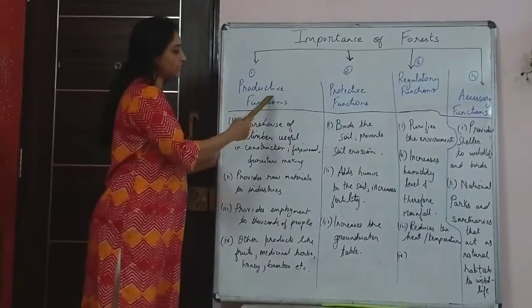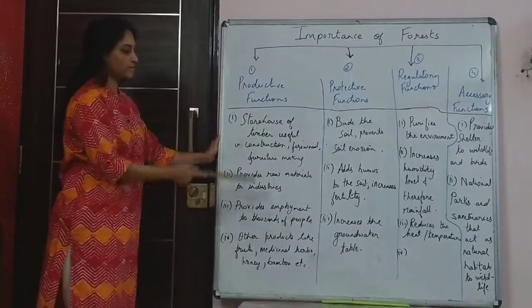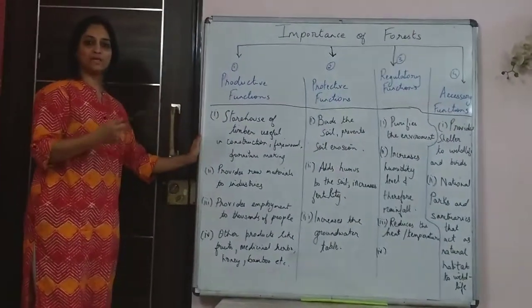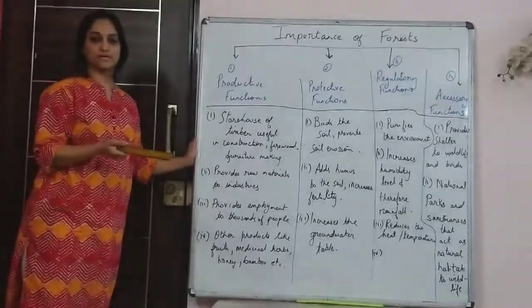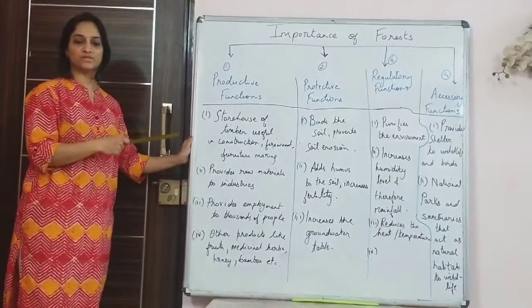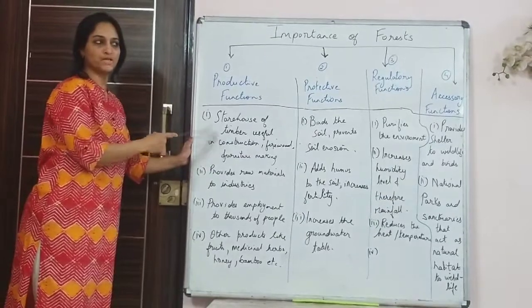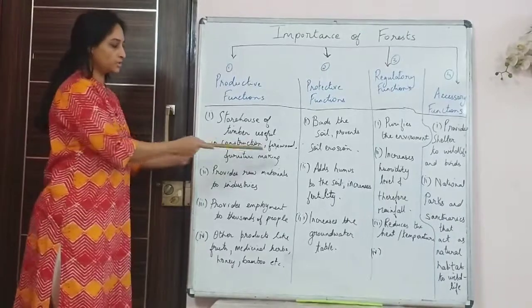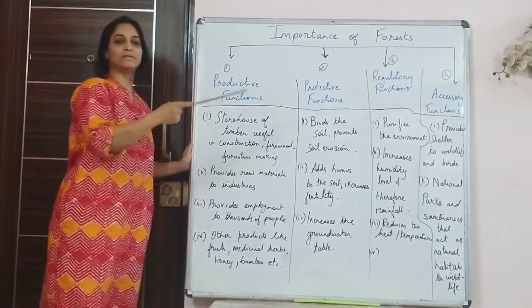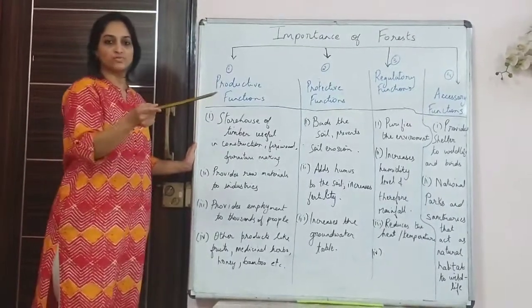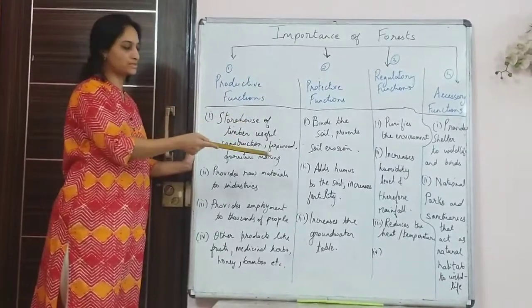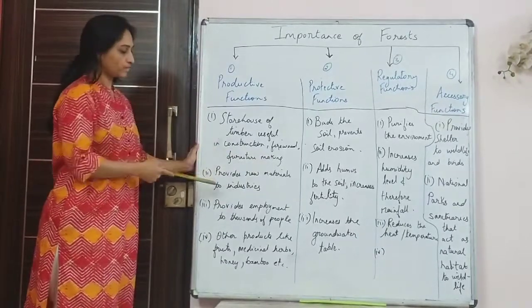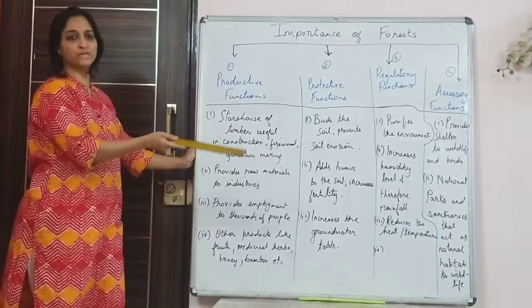Now under productive functions, I have written certain points. It's a storehouse of timber, because there are many commercially important trees like teak and sal that are found in these forests, which we did in the previous vegetation. They have different economic uses. It is used in construction. It is used as firewood, mainly by the people who stay near the periphery of these forests. They go to the forest and cut the trees for fuel wood and for furniture making. So it's a good source of income for them.